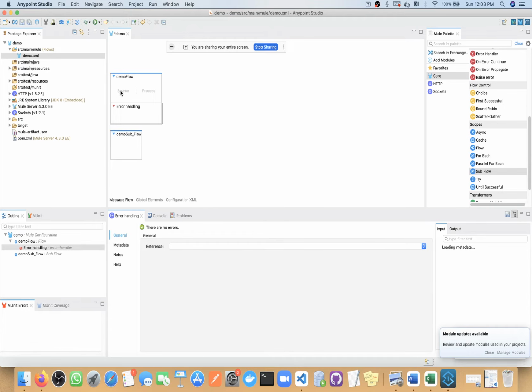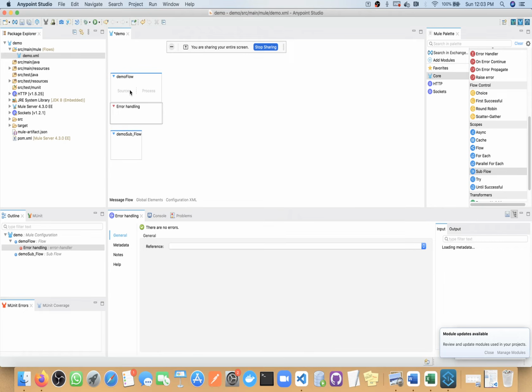If we need to configure a source, then we must use this flow, since a subflow doesn't contain any source, and a private flow is a flow which doesn't contain any source.